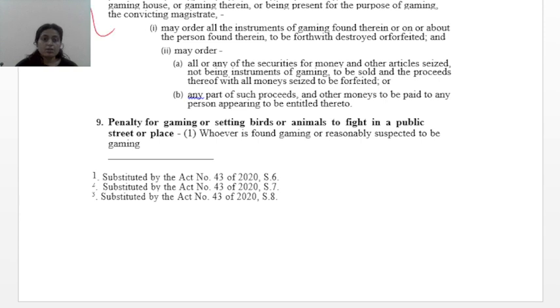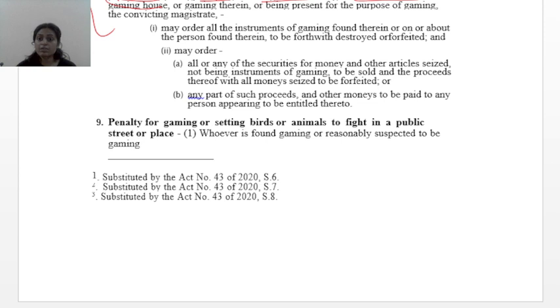Now section 8 talks about instruments of gaming etc. found in a common gaming house, which may be ordered to be destroyed or forfeited on conviction. Forfeited means seized or confiscated. On conviction of any person for opening, keeping or using, or permitting the use of a common gaming house. Conviction means already found guilty.